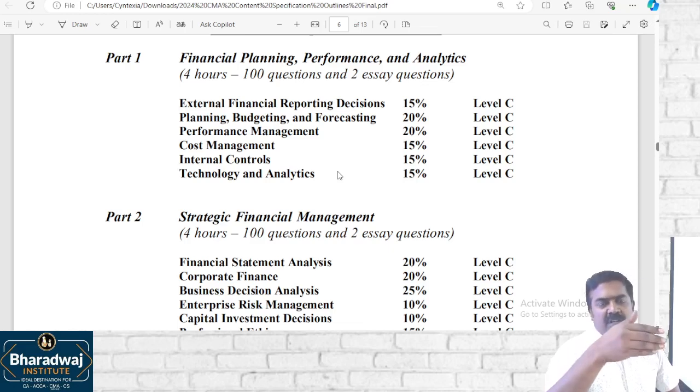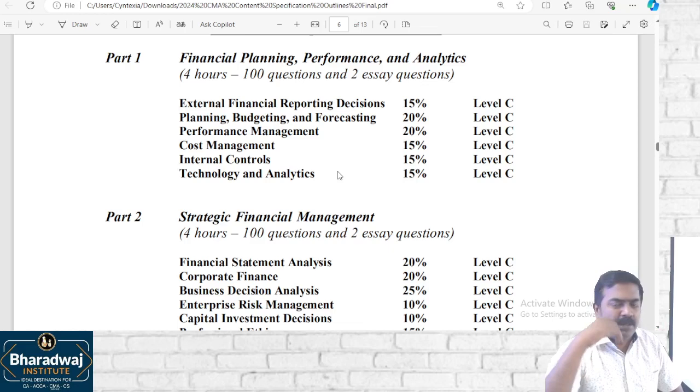For example, if you start in June, July, August, prepare for part 1. September, October, November, prepare for part 2. November, December, you take up the model exams and other things. January and February window, you can take up the exam. For the students who are going for both the parts, we recommend at least 6 months of time. One part, 3 to 4 months. But both the parts, at least 6 months, you should take. Because in a hurry, when we don't score that 72%, it is a big cost for us.